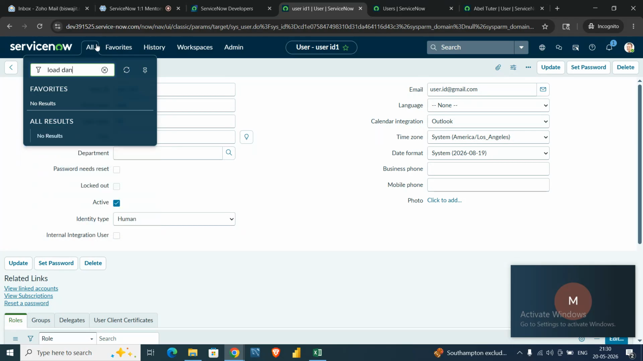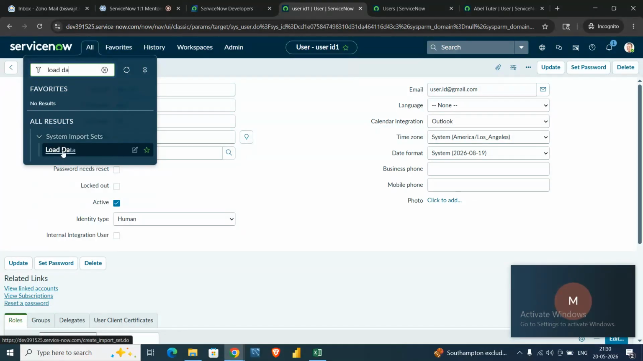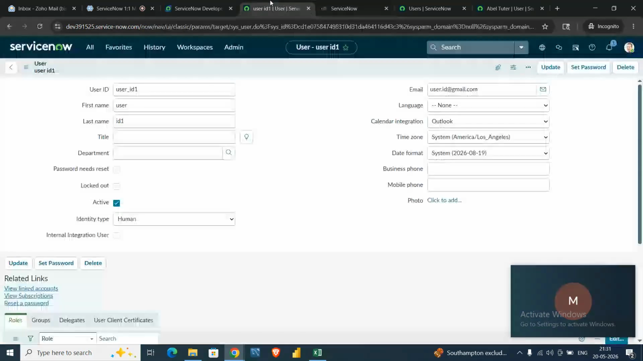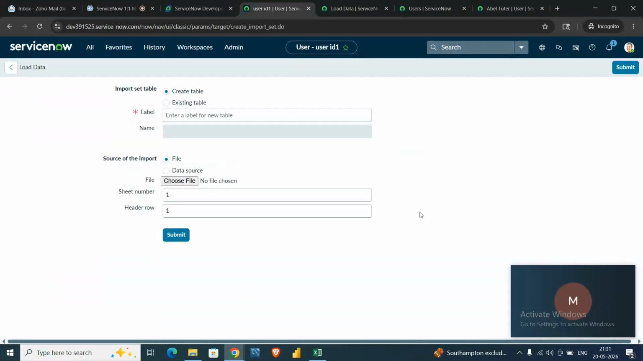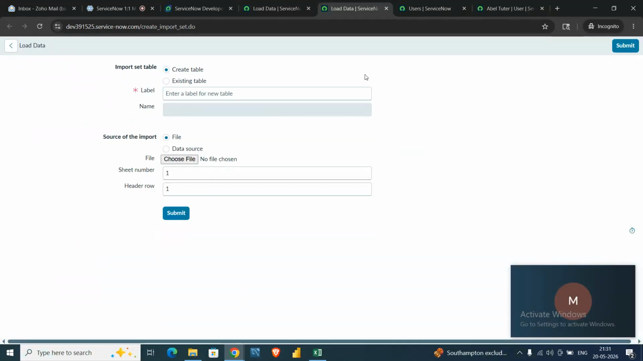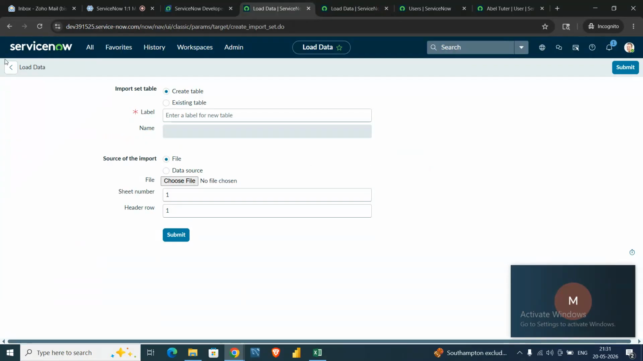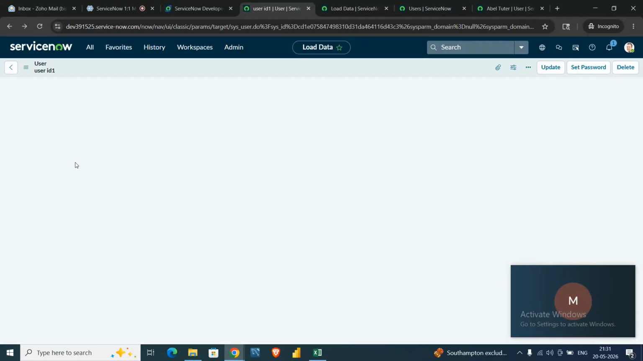You can search for load data in the application navigator, and under the system import sets you can find the load data option. Let's click on that. And you might have one question: when I click on load data, sometimes it opens in the same tab, and sometimes it opens in a new tab. How is that happening?